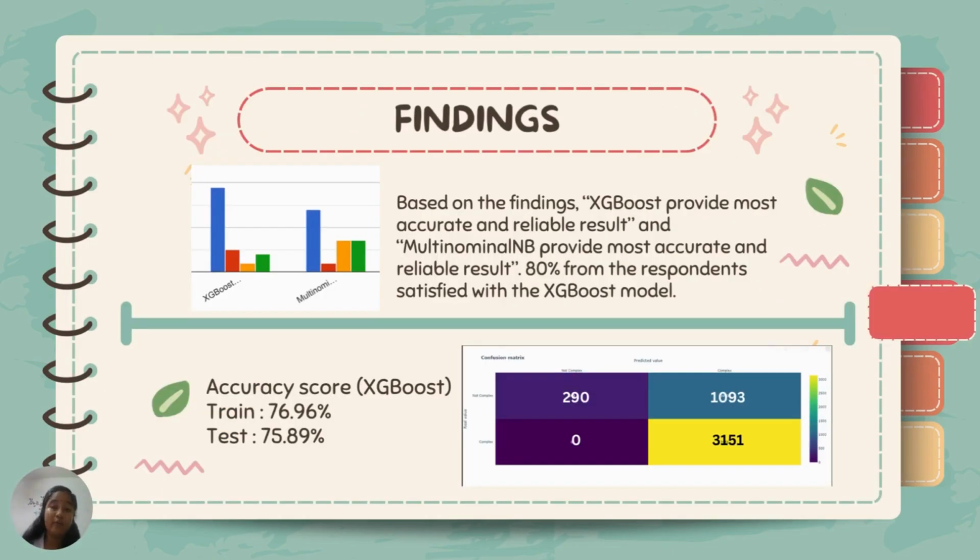Here are the findings for my invention. Based on the findings, XGBoost and Multinomial NB both provide accurate and reliable results, but 80% of the respondents were satisfied with the XGBoost model performance. Here we can see the accuracy score for XGBoost. For the train, it shows 76.96%, and for the test, it shows 75.89%, the highest accuracy.